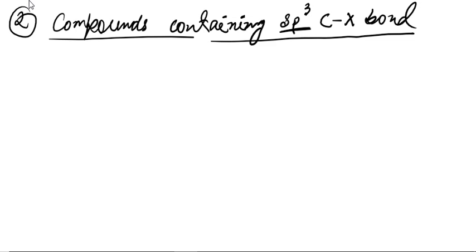Just let me know if you really have any idea about this sp3 bond. If everyone knows, that's great, and if not, just let me know. When I used to teach, and as I'm teaching right now, many students always ask, ma'am, how can we identify whether this carbon is sp3, sp2 or sp? By looking at the structure directly, you should know whether it's an sp3 carbon or sp2 or whatever it is. If you don't know, let me know. I'm making a separate video for it, so that you will never forget it. Forgetting is a sin, okay?